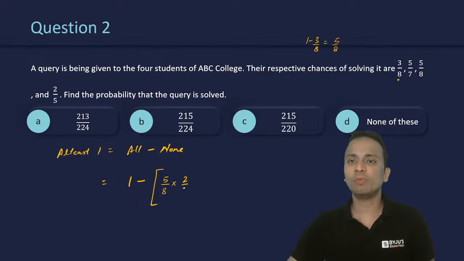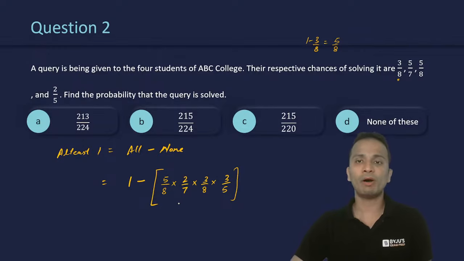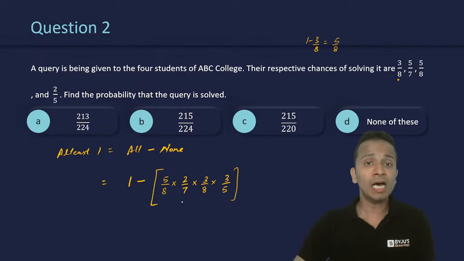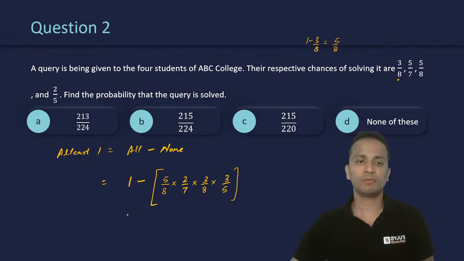Similarly, it will be 2 by 7. For the third student, it will be 3 by 8. And for the fourth student, it will be 3 upon 5. All right. So 1 minus the product. This product basically tells you about the probability that none of the students will solve the problem.